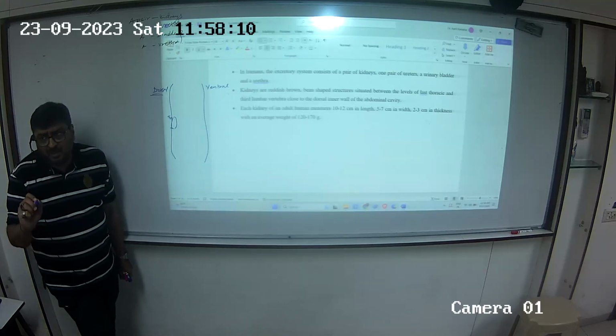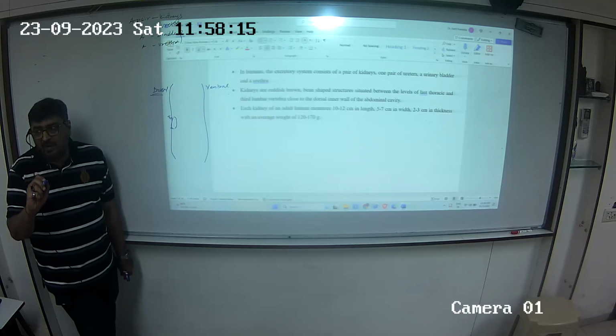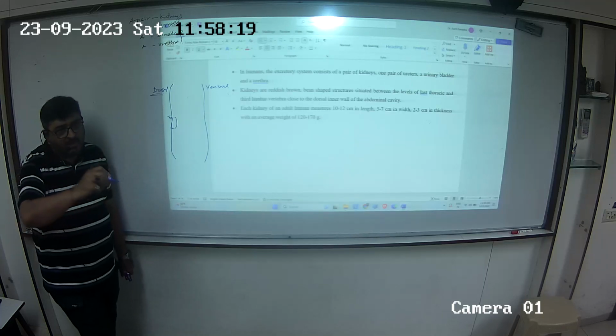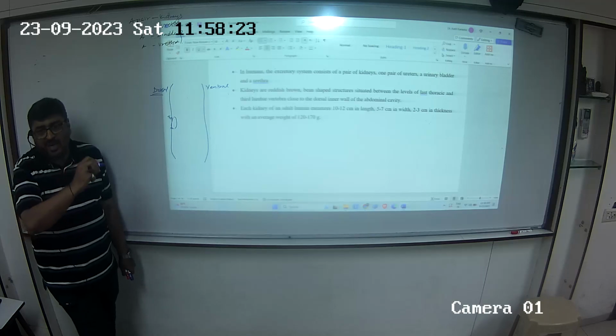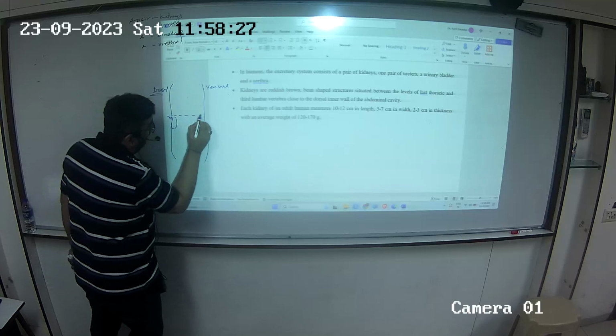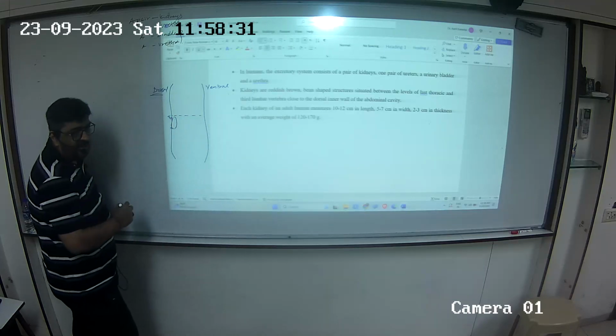Does that mean the 12th rib? Yes. The 12th rib means the end of the thoracic cavity. Your thorax ends there, and which cavity starts? The abdominal cavity. Between the two is the diaphragm. So T12 is where your thoracic cavity ends, and from here your abdominal cavity starts.